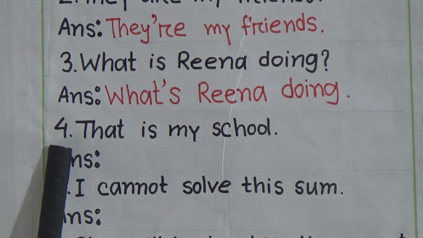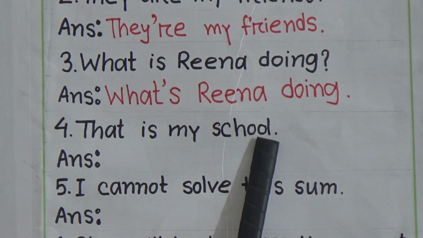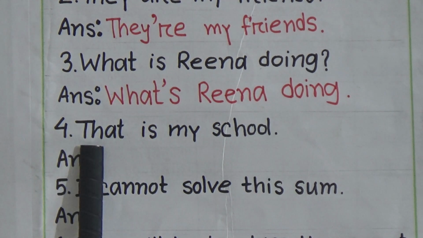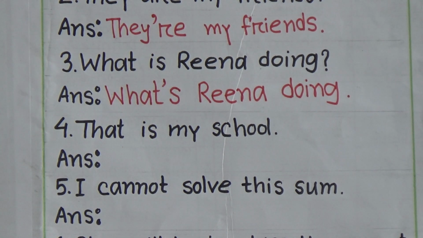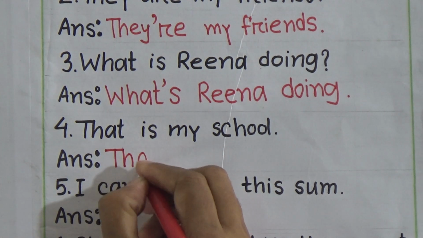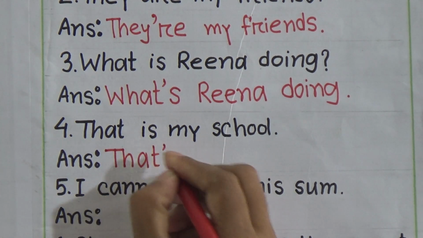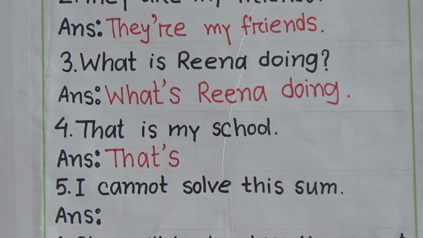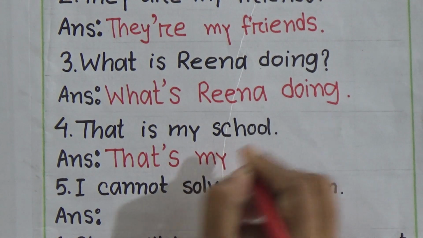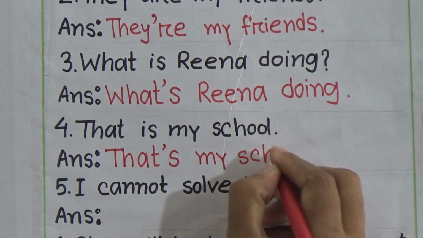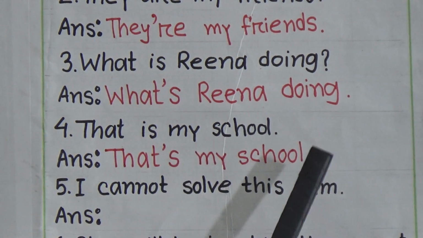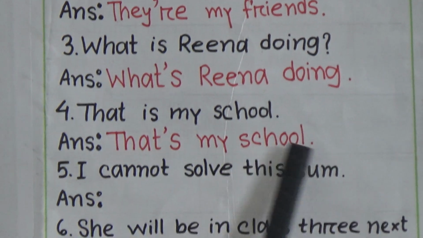Now come to number 4. That is my school. You know that is, this is full form and the short form of that is is that's. So the spelling is T-H-A-T apostrophe S. That's. Now rest of the sentence. That's my school. S-C-H-O-O-L. School. That is my school will be that's my school.